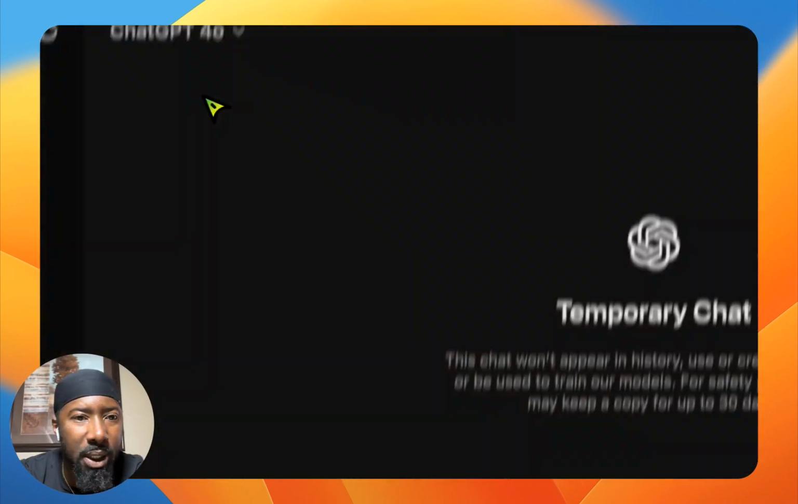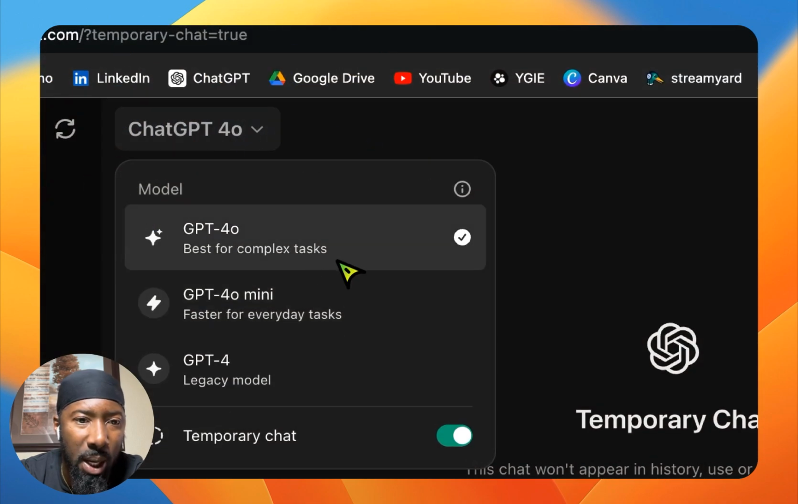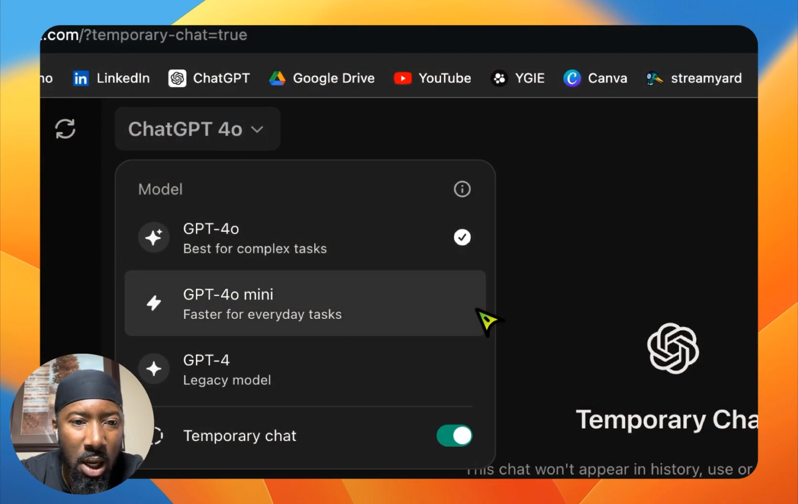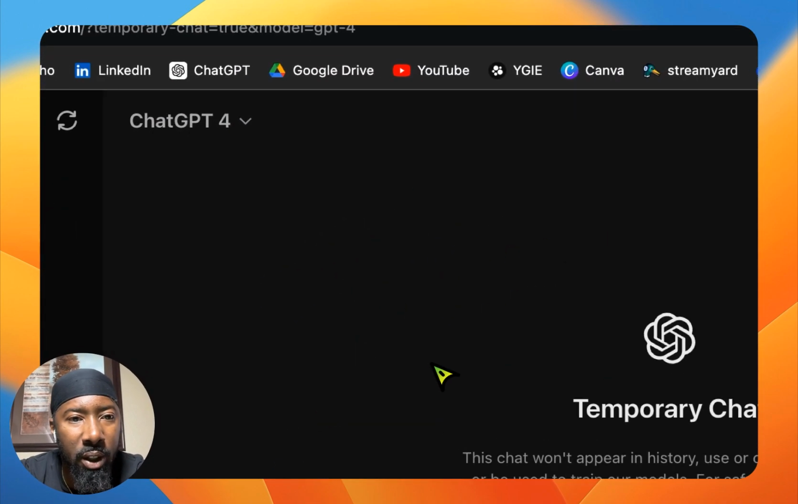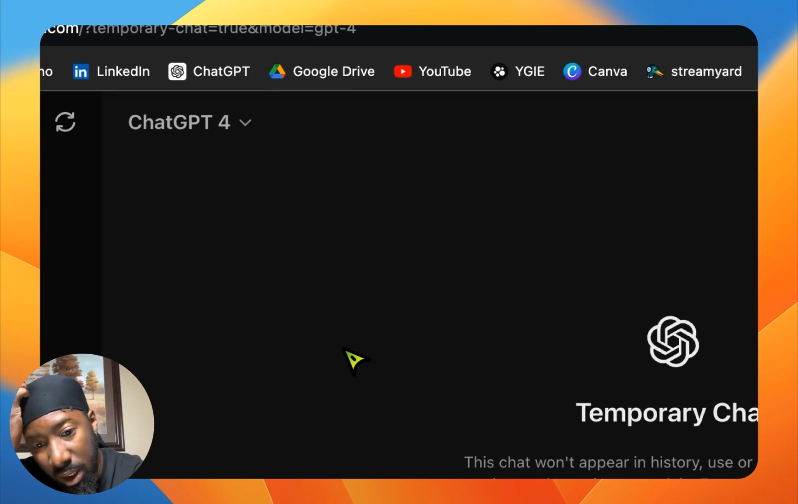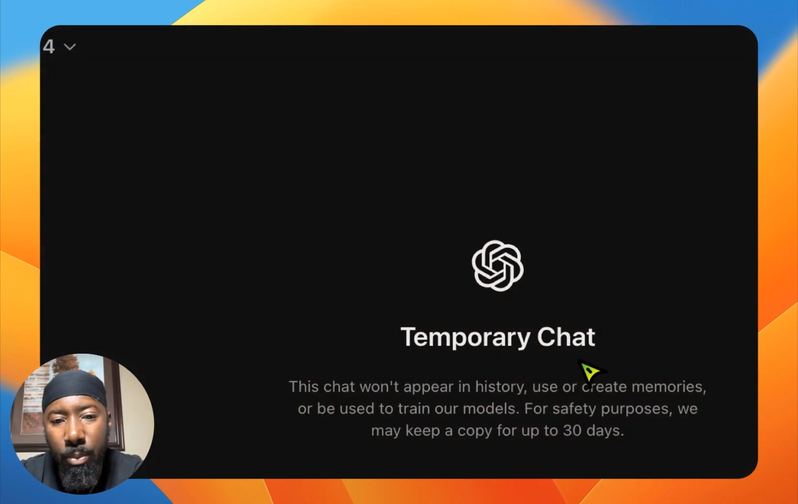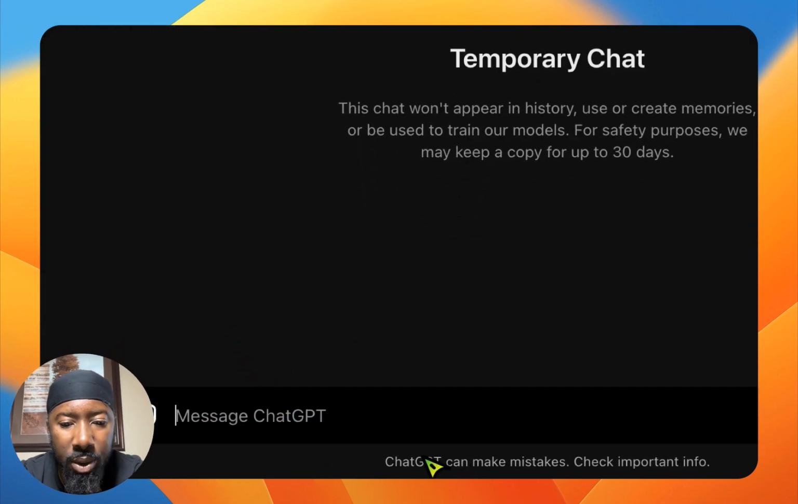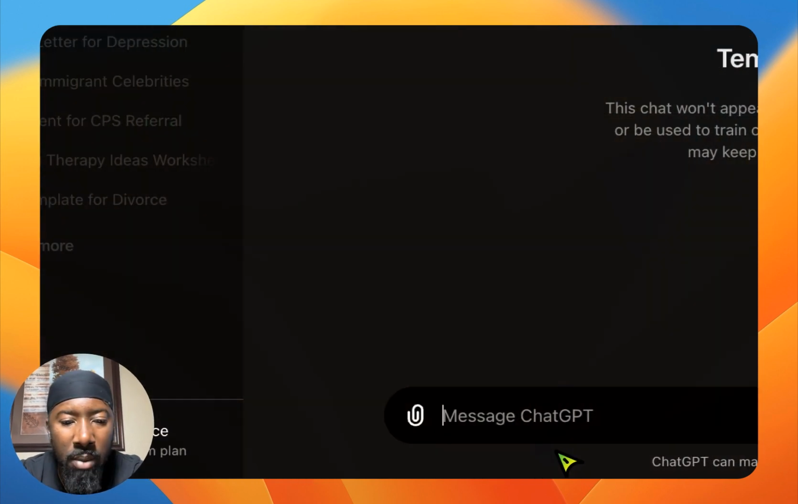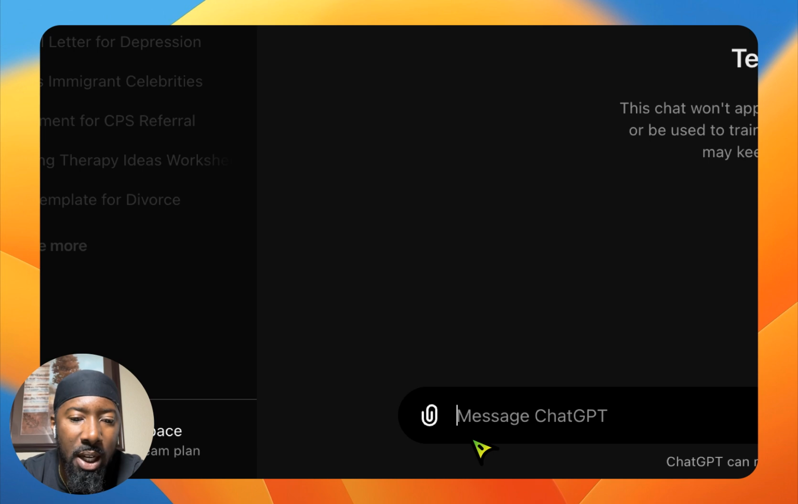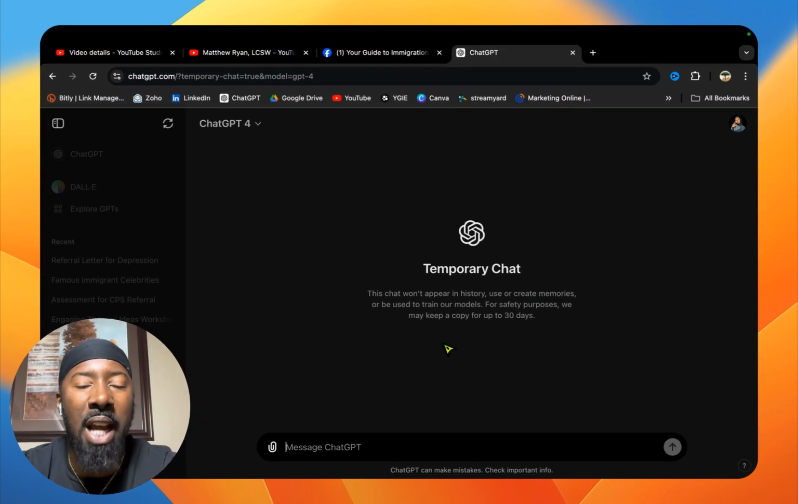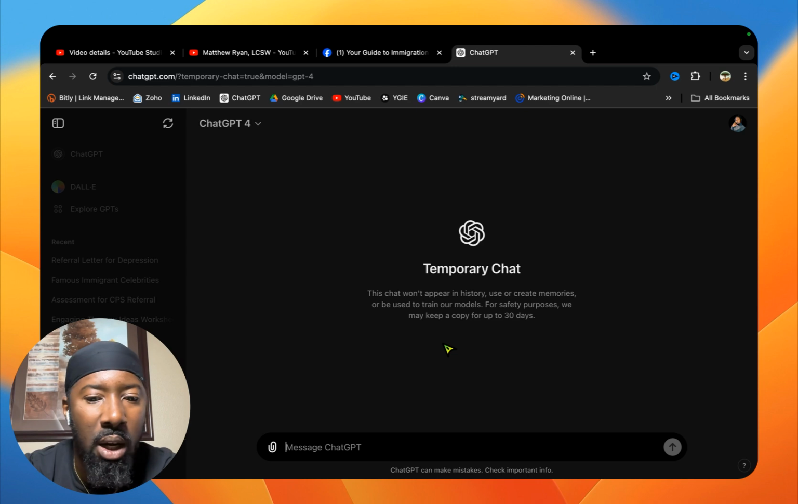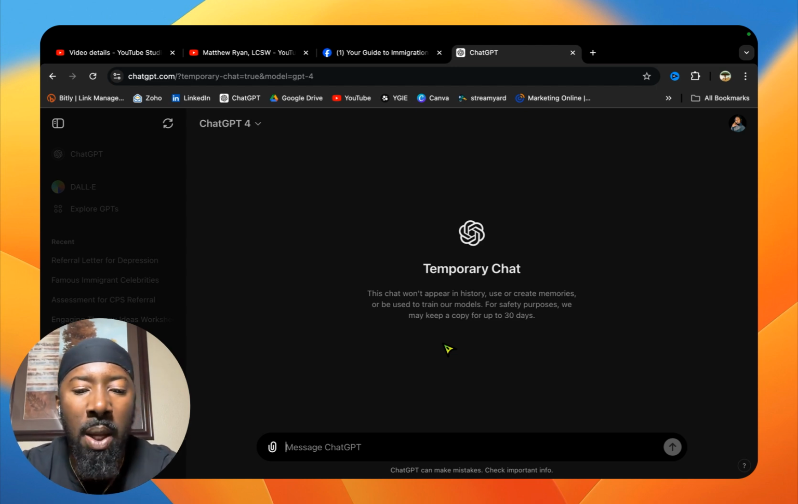Here we are in ChatGPT. This is 4.0, so this is the paid version, best for complex tasks. I'm going to try it on the very simple one that is completely free. If you notice here, it says temporary chat. So any of the information that I put in is not going to be remembered. This software is not going to remember. It's going to erase it as soon as I log out of ChatGPT. So let's get into it.